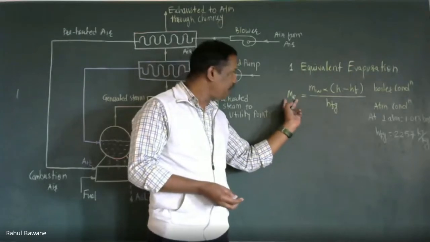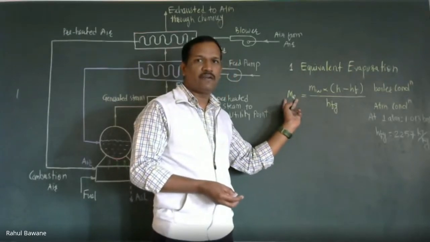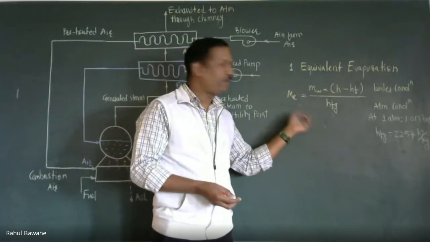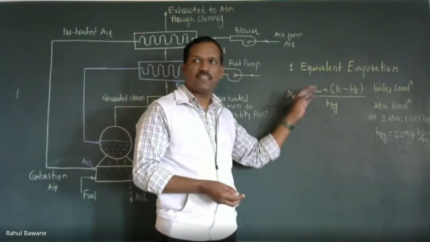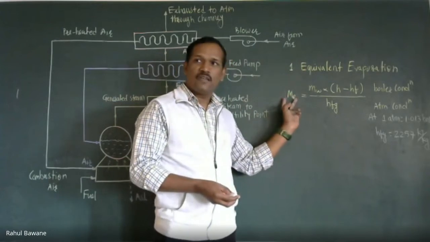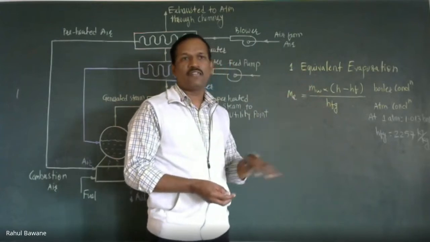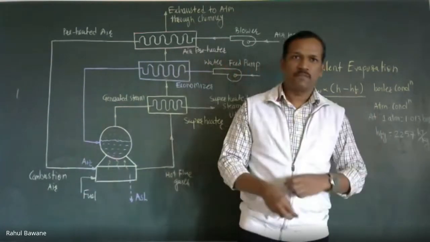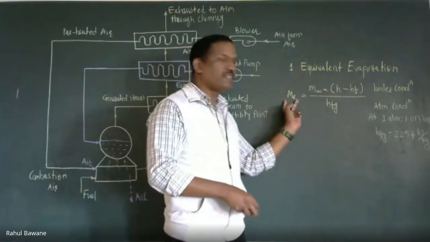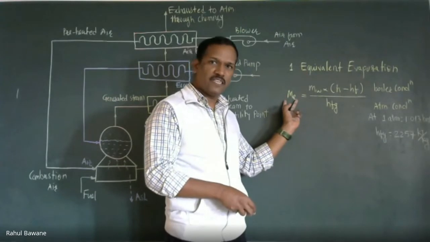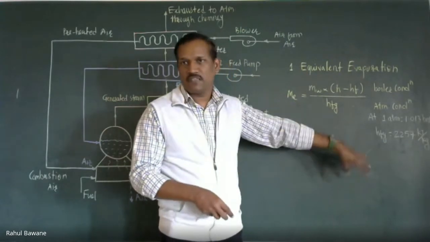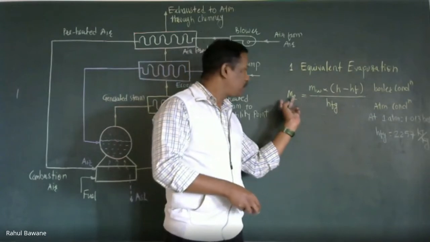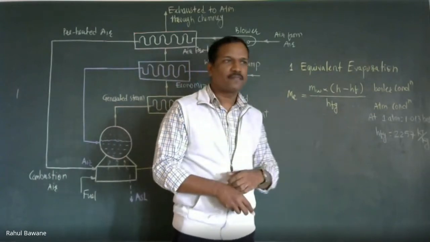If we find the equivalent evaporation, and the 10 bar boiler has a higher equivalent evaporation than the 100 bar boiler, then we can say that the 100 bar boiler gives high pressure steam, but on the basis of equivalent evaporation the 10 bar boiler is giving better performance.